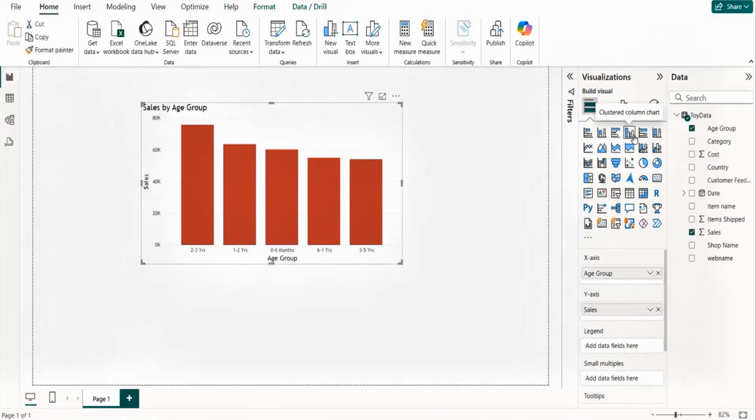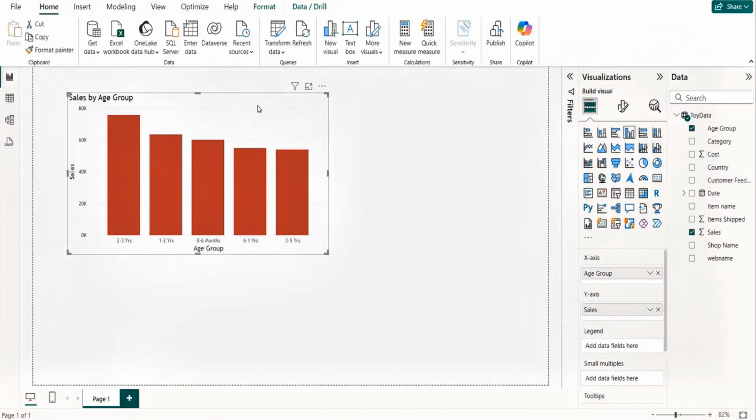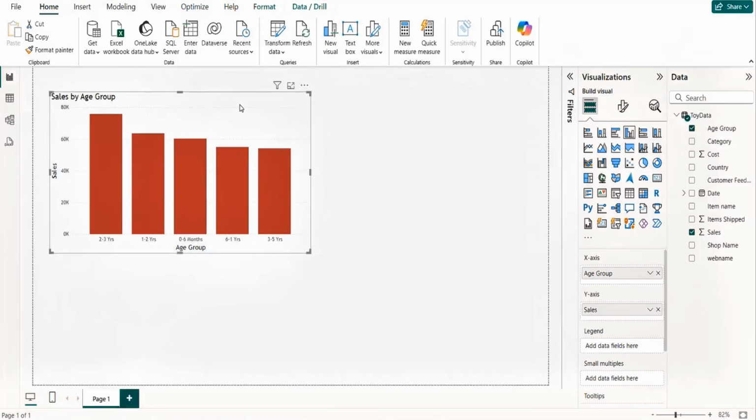We understood each and every, almost 95%, in fact more than that, we have covered all those parameters. We have then understood the difference between the stack column and also the 100%, right? And we have seen those ribbon features also, amazing features. And then, of course, the customization, all that. Now, this is the data which we have created.